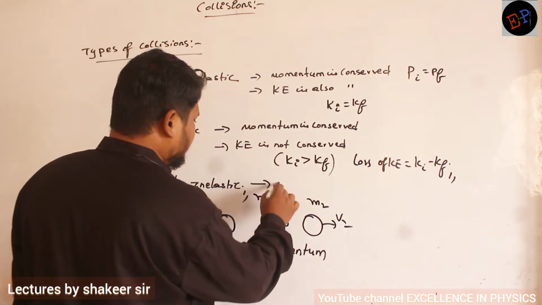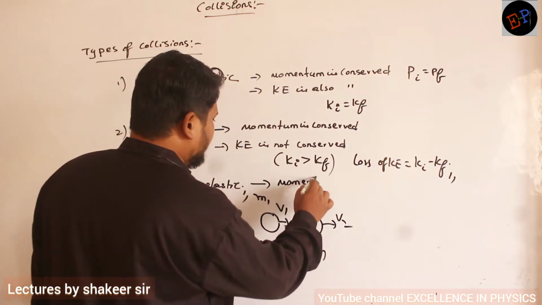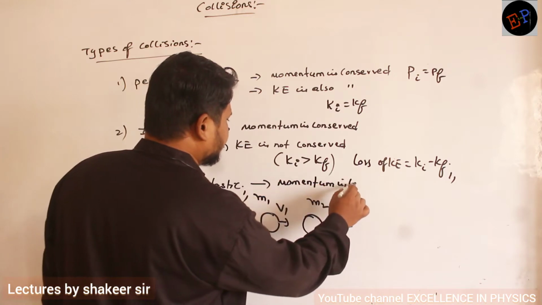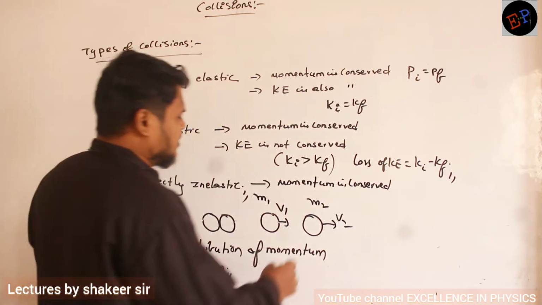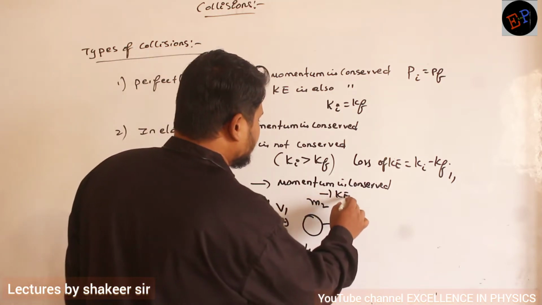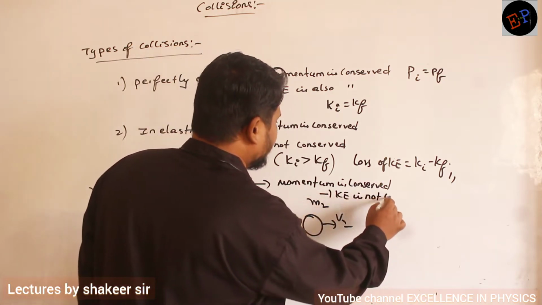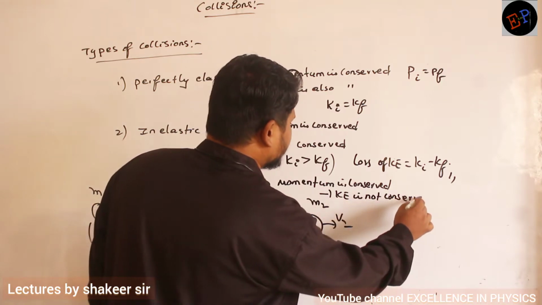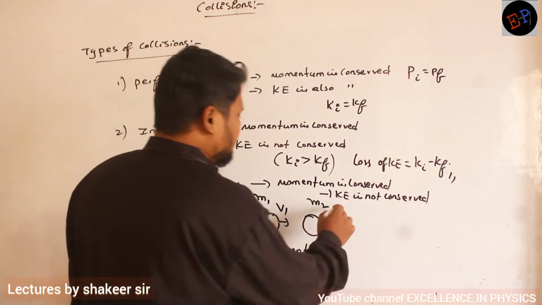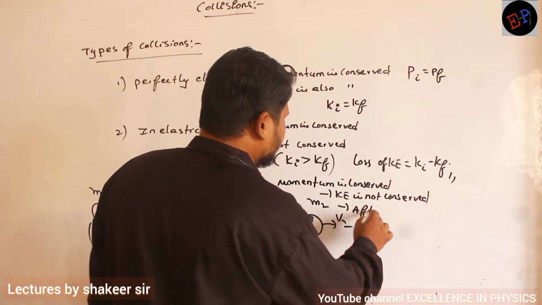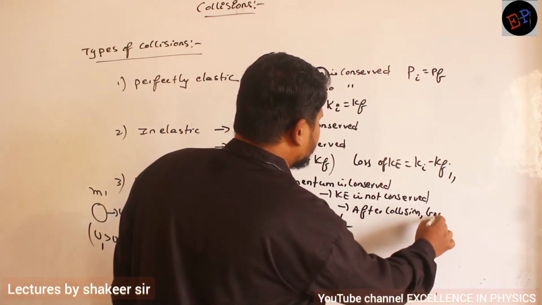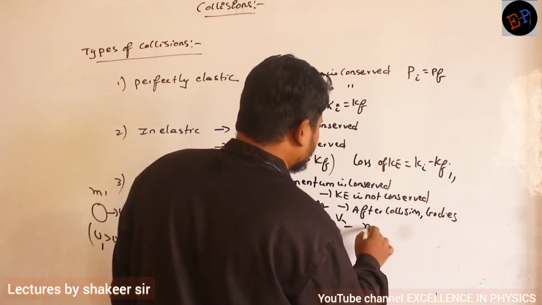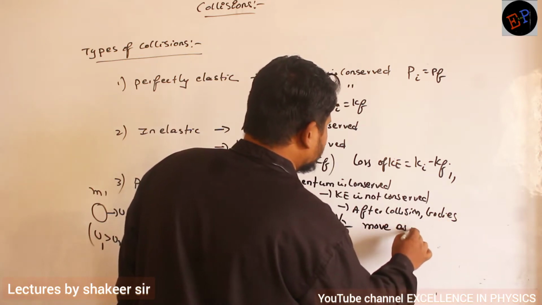In this, momentum is definitely conserved, but kinetic energy is not conserved. Are you able to understand? One more point is, after collision, bodies move as a single body.